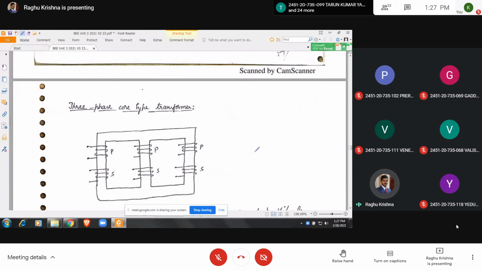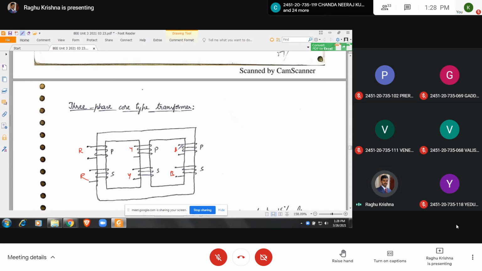So this is a three-phase core type transformer. Three-phase means you will be having three single-phase circuits. So here you have three phases, let us take R phase, Y phase, B phase, and on the secondary also R phase, Y phase, B phase.